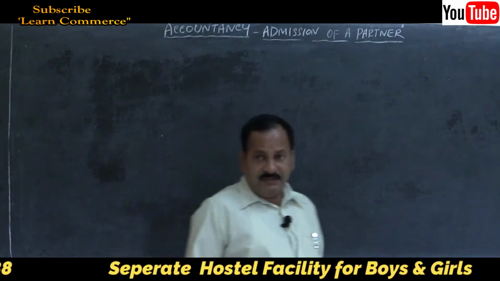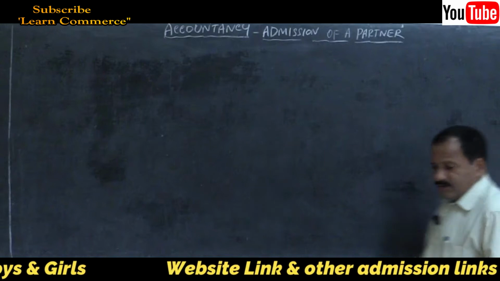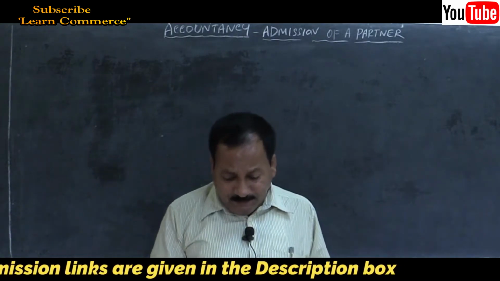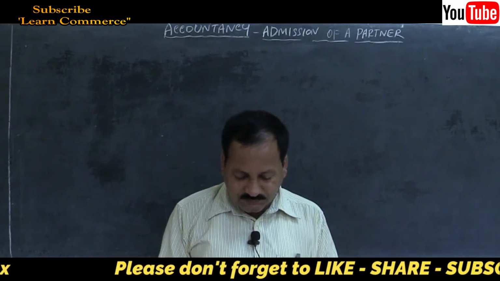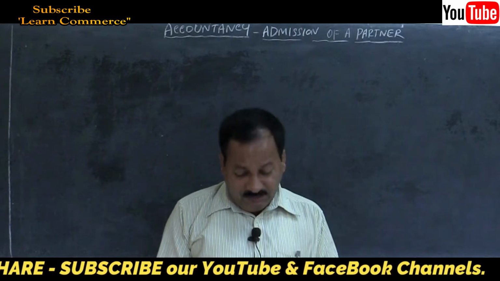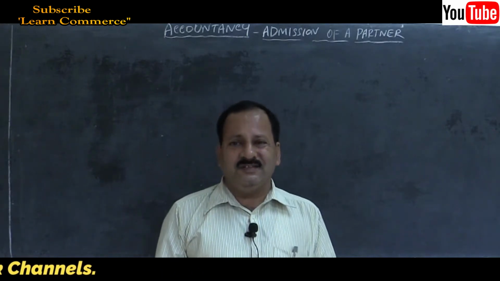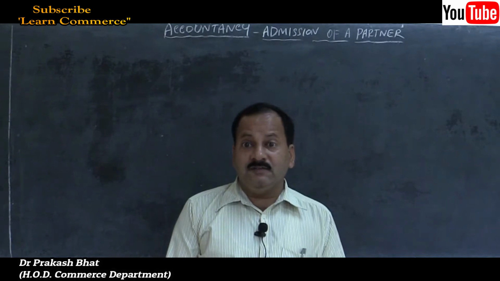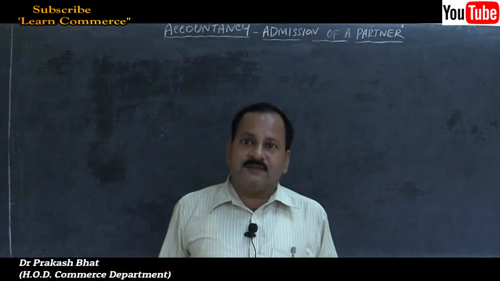There are three old partners, A, B and C, and one new partner joins the firm, that is Mr. D. There are four partners altogether. So in board exam, chances are very rare with four partners. They will give maximum three partners. But we cannot take it as guaranteed that they will not ask at all. If they ask, we have to solve.